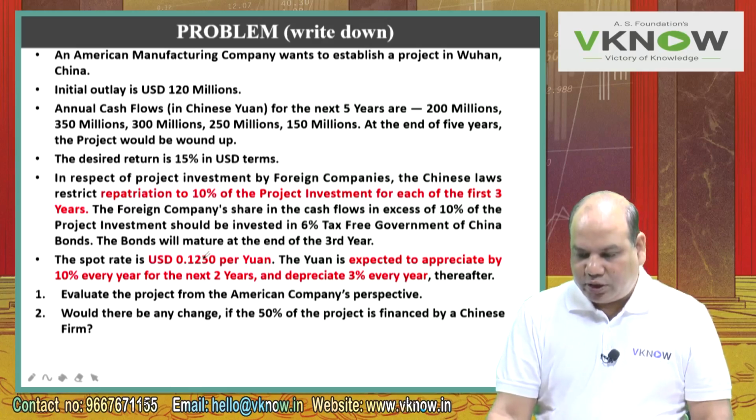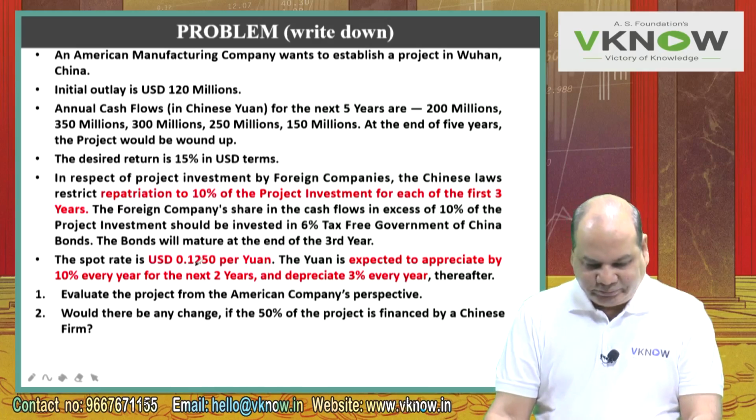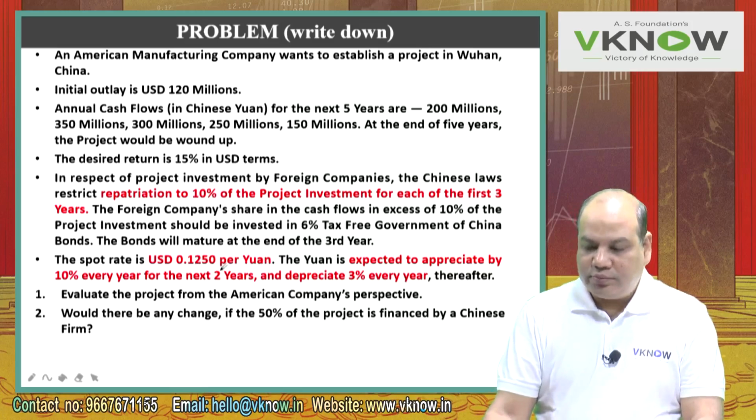Next line, the spot rate is USD 0.1250 per yuan.